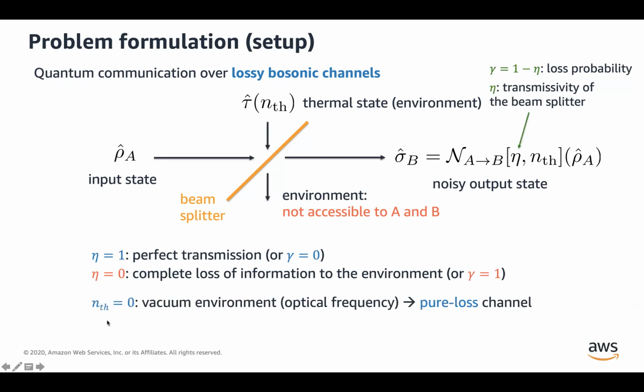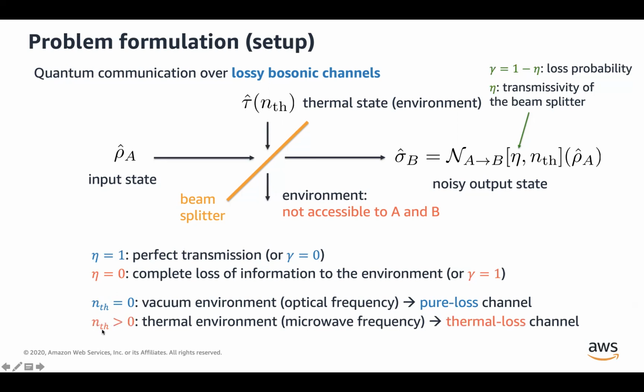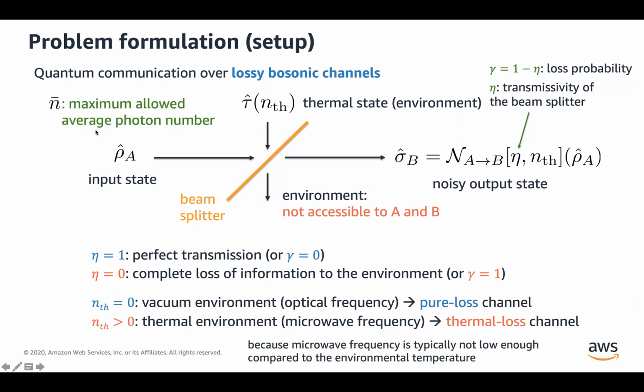Another important parameter is n-thermal, which quantifies the average thermal photon number in the environment. When that state is a vacuum state, we say this channel is a pure loss channel. When that state has a non-zero average thermal photon number, we say that this channel is a thermal loss channel. And lastly, we impose an energy constraint on this input state. In other words, we only want to consider input states that have at most n bar photons on average.